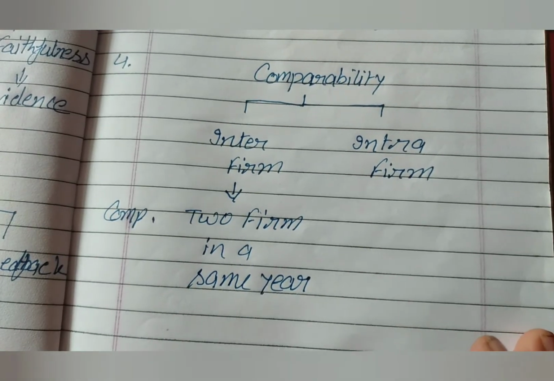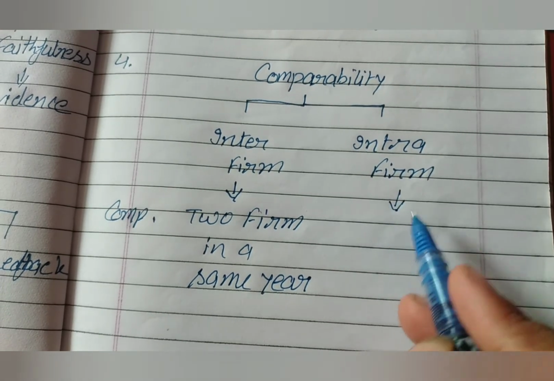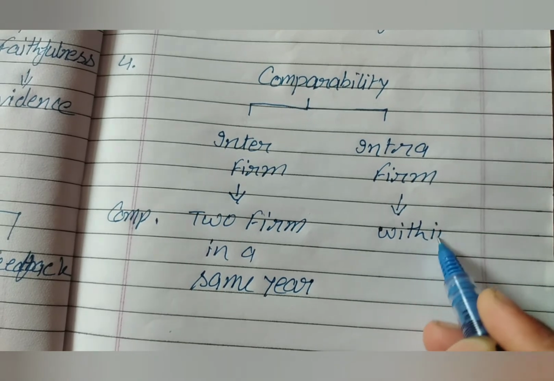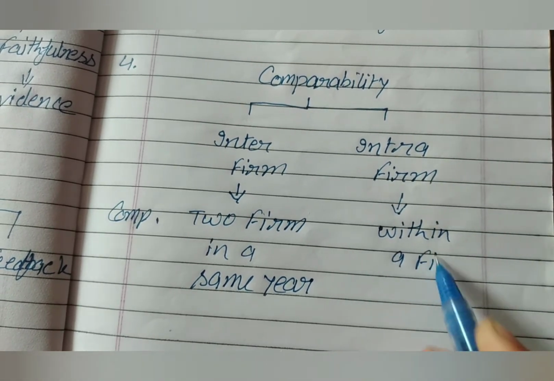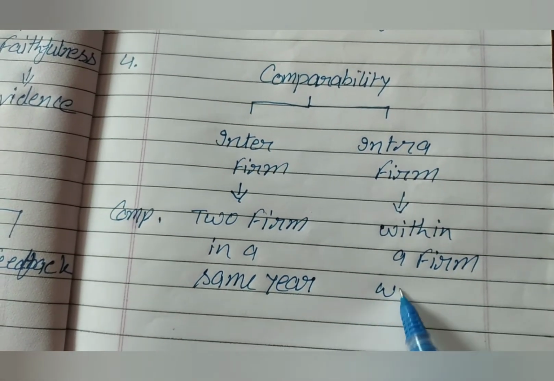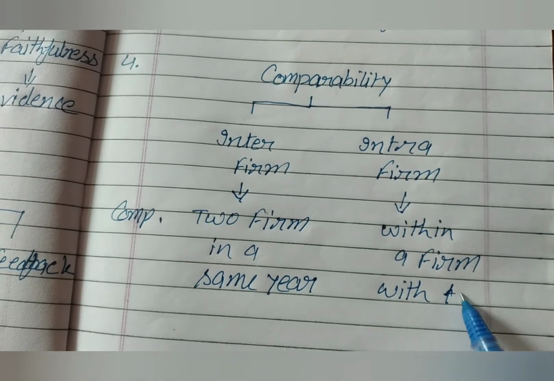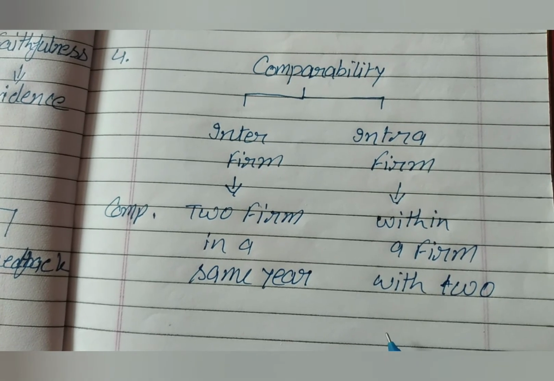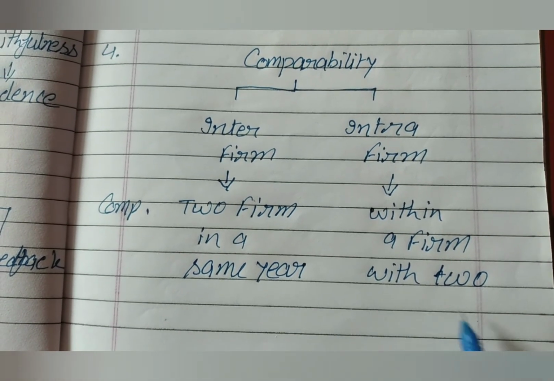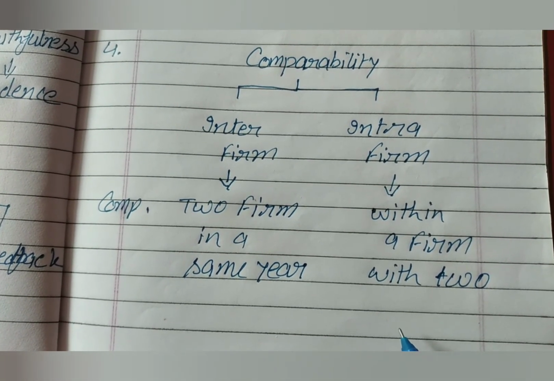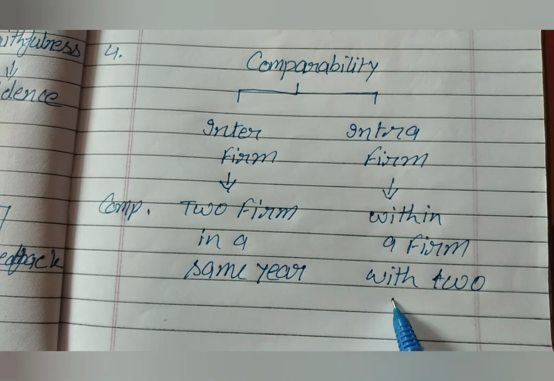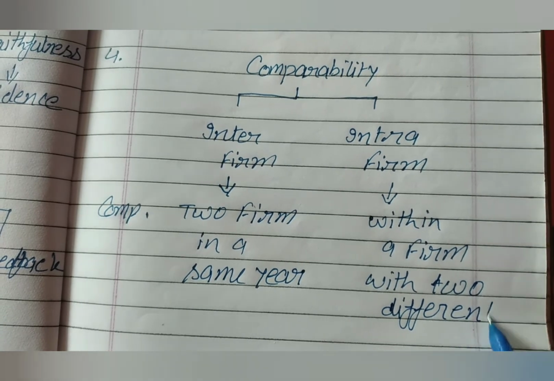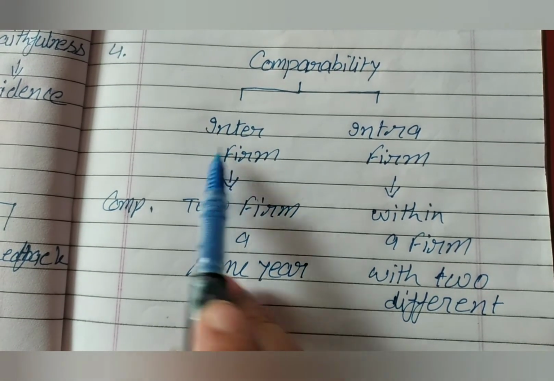And intra-firm, that is within the firm, when we compare our firm across two different years, previous year or current year. Same as if we compare our result of the previous year with the current year result, that is intra-firm comparison with two different years. And if we compare our result with another student, that is inter-firm.